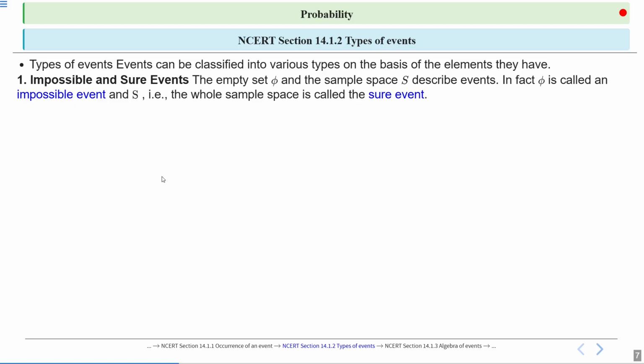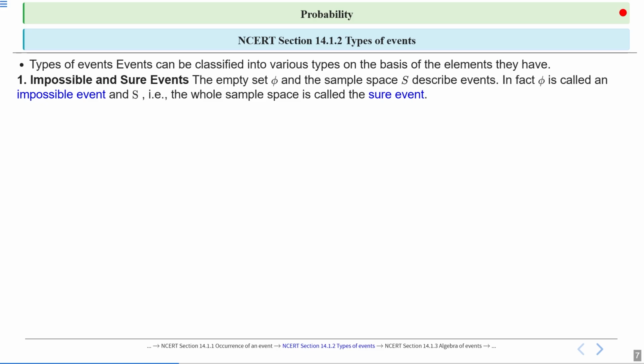So what does impossible mean? Impossible means not able to happen. An event is called an impossible event if the event is not able to happen. And what is the definition of a sure event? If an event is guaranteed to happen, then that event is called a sure event.